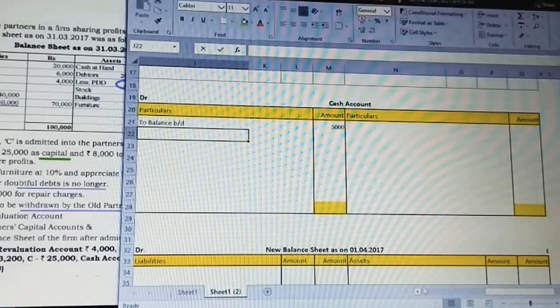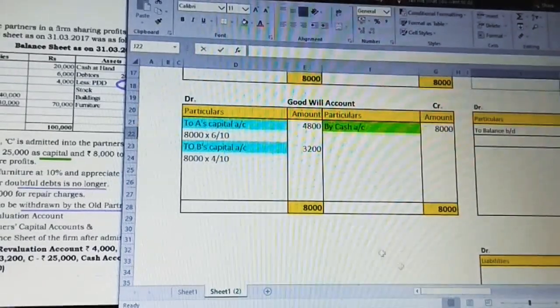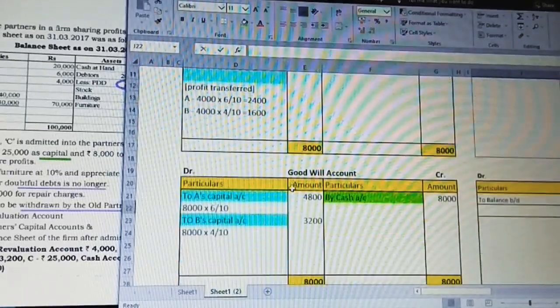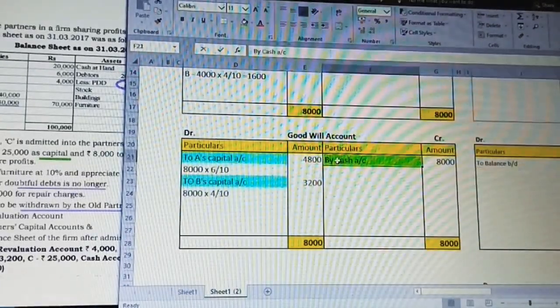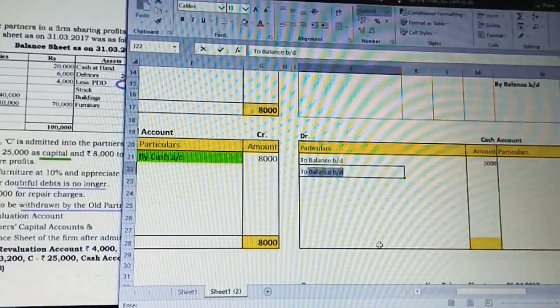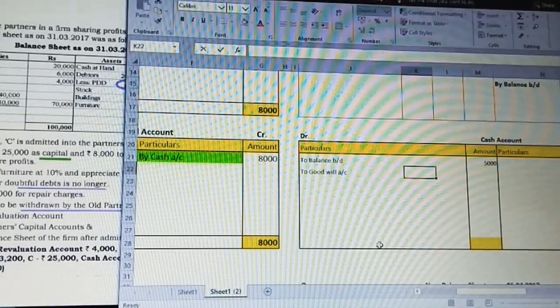Apart from that, we go through all the remaining accounts which we prepared. In revaluation, could you find any cash value getting affected? No. Credit side and debit side, just check. Even if it is there or not, we have to have a look. Then moving on to the goodwill account, we have 'by cash', highlighted in green. This is to be posted in the opposite direction. So under goodwill I'm going to write the heading goodwill account, and the value is 8,000.